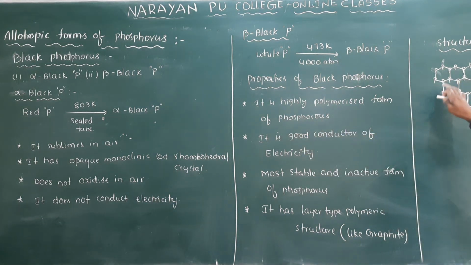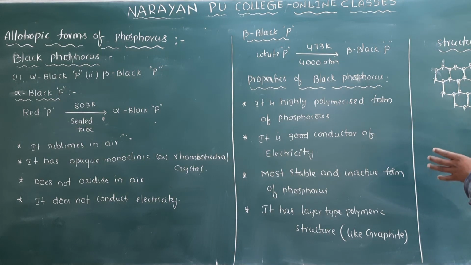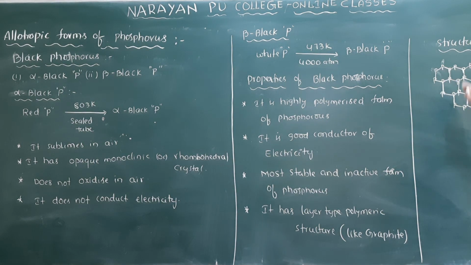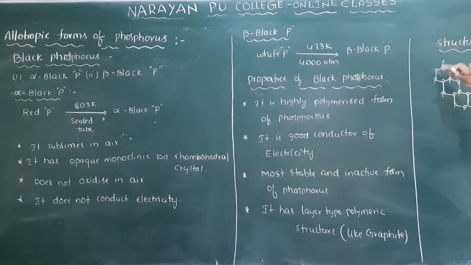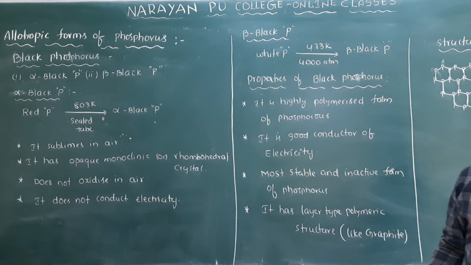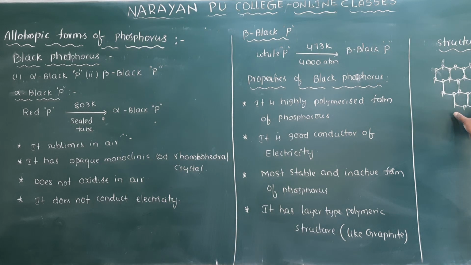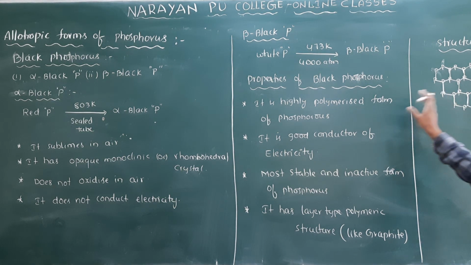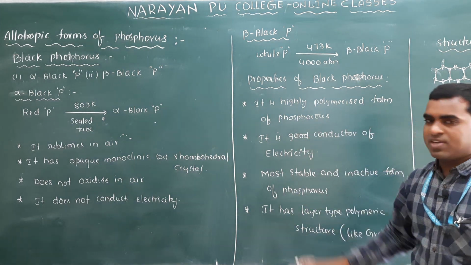If you see the structure here, this is polymerized. Clear ma? So many octahedral structures, like this benzene ring like structure, so much polymerized. If you write like this, it looks like a graphite structure. Graphite structure you already know. Clear? So it looks like a graphite structure, so that's why it is a very highly polymerized form of phosphorus.